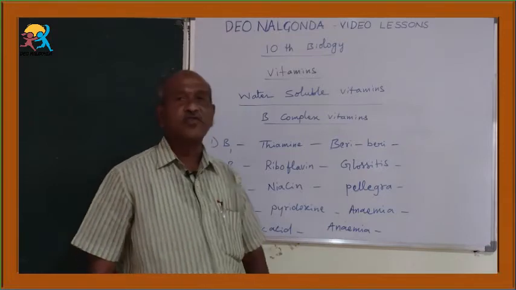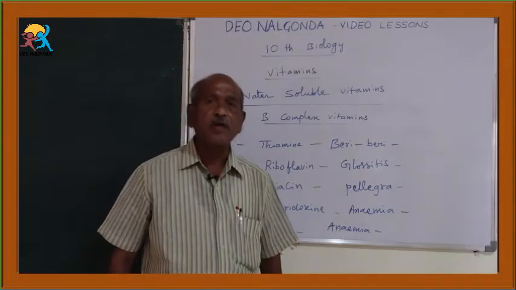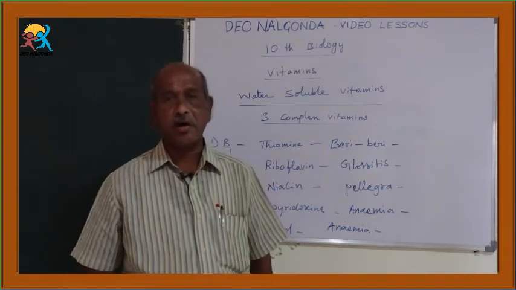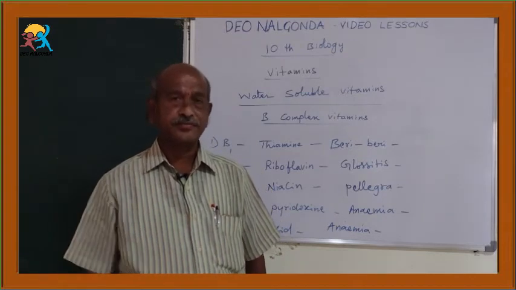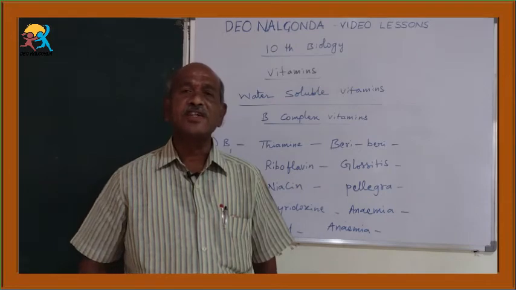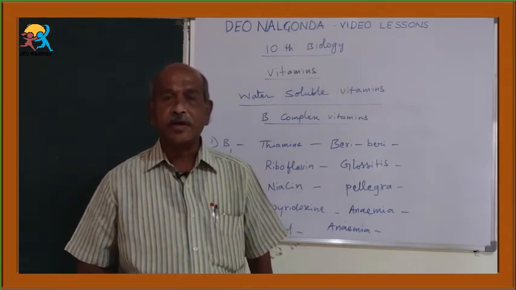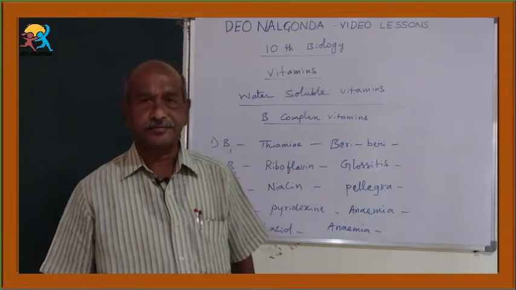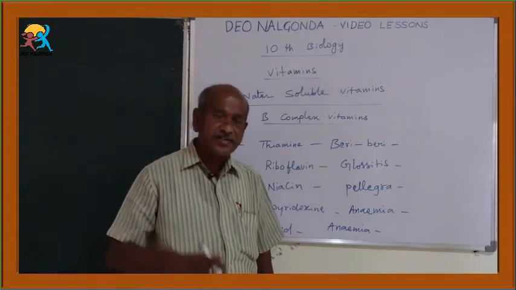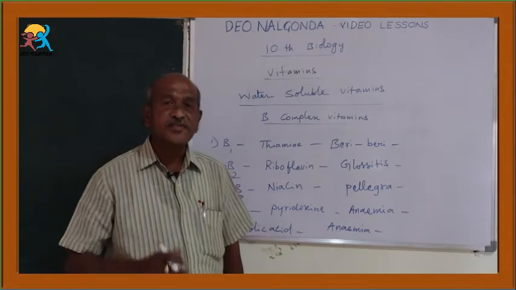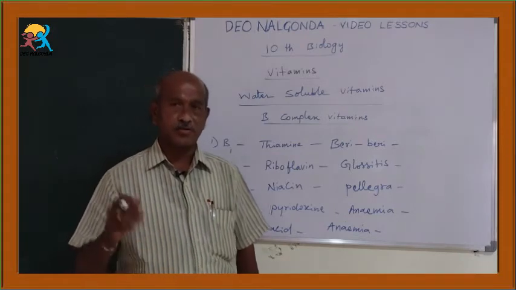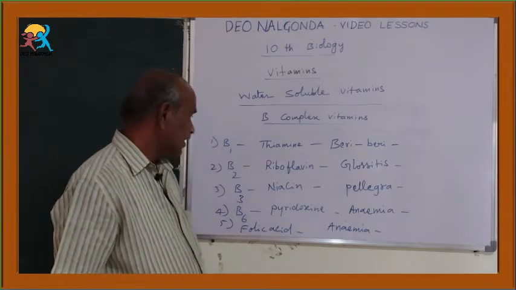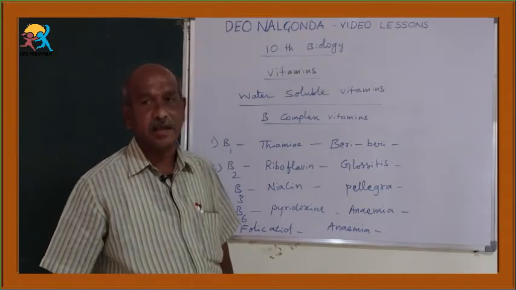By the deficiency of folic acid, we lose leukocytes, and also we can face mucus problems inside the intestines. These are the characters of deficiency of folic acid anemia.